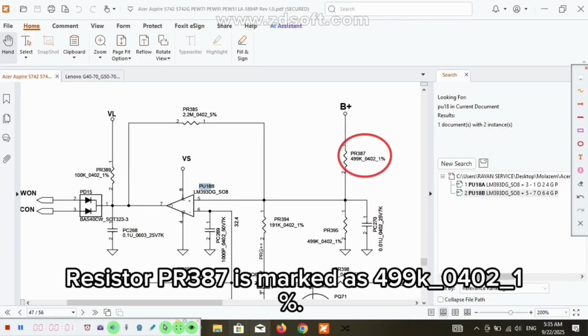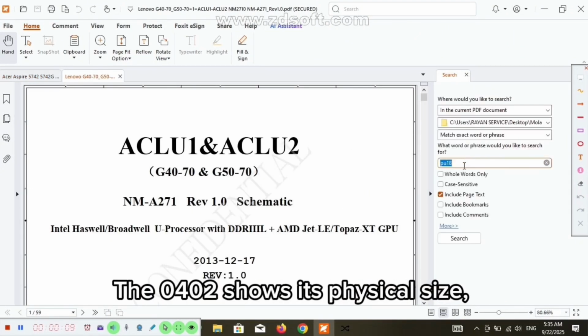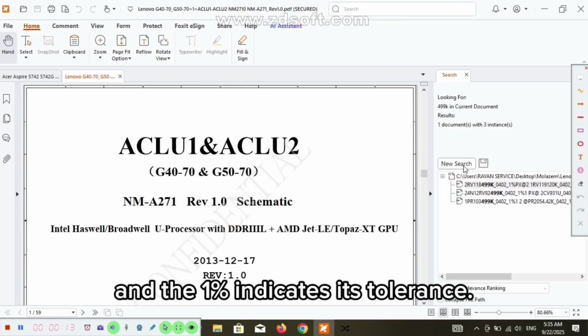Resistor PR387 is marked as 499K0402 1%. The 499K means its resistance value. The 0402 shows its physical size, and the 1% indicates its tolerance.